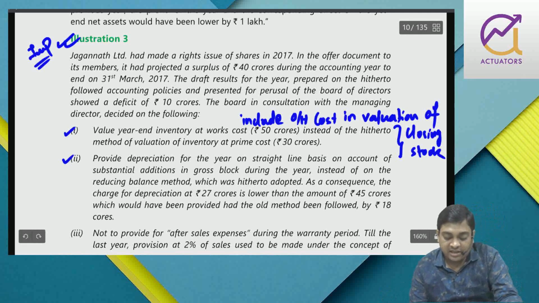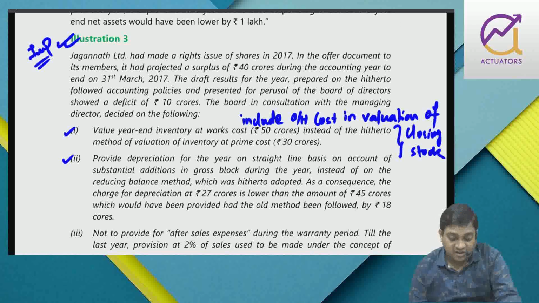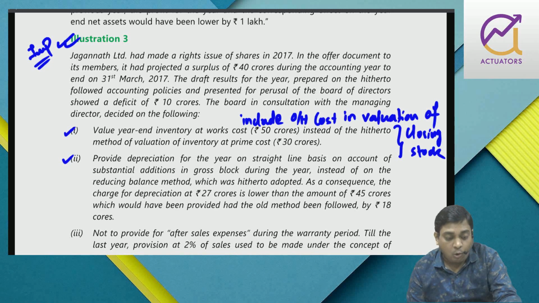provide depreciation for the year on SLM on account of substantial addition in gross block during the year instead of on the reducing balance method, which was adopted earlier. As a consequence, the charge for depreciation at 27 crores is lower than the amount of 45 crores, which would have been provided had the old method been followed. So basically, the charge of depreciation has reduced by 18 crores. Fine.